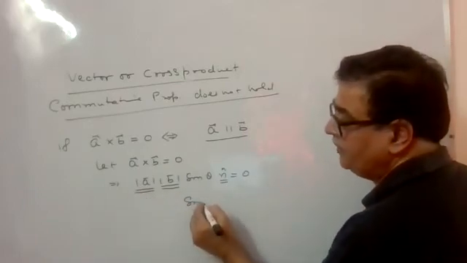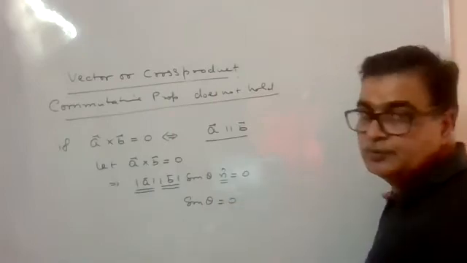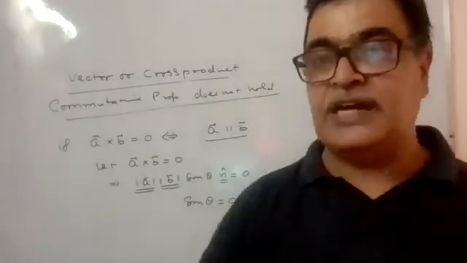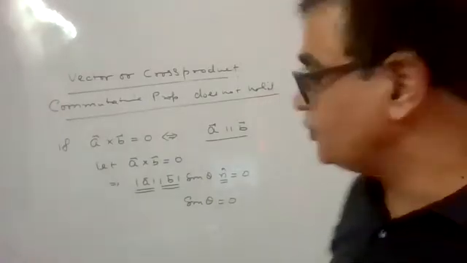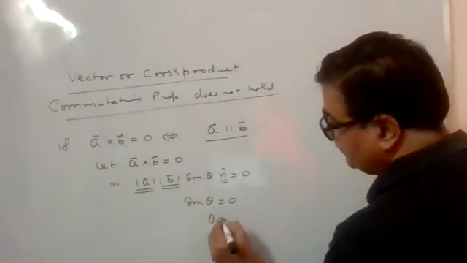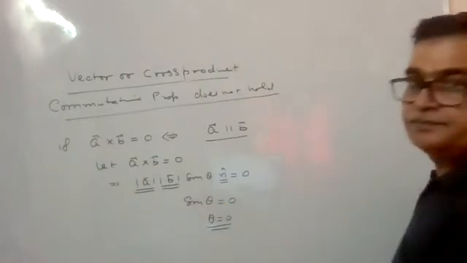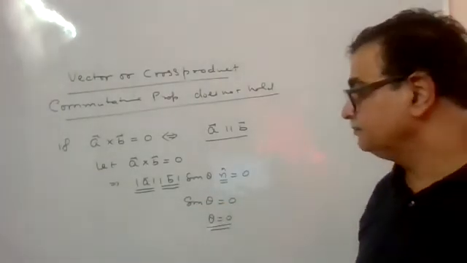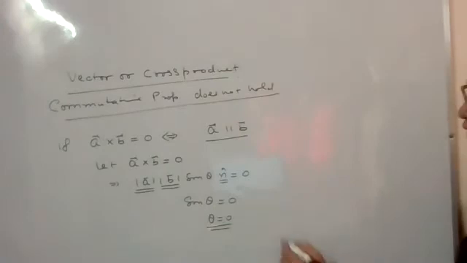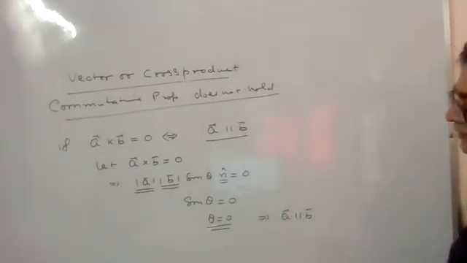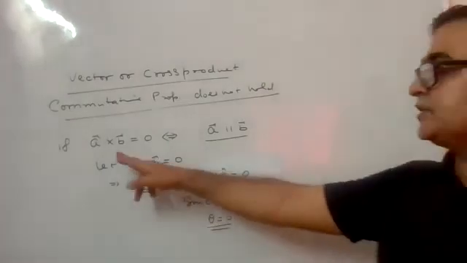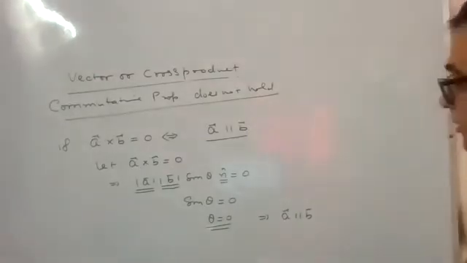The only option will be sine theta is coming 0. And if sine theta is 0, theta simply comes out to be 0. And if theta is 0, that indicates A will be parallel to B. Cross product 0, that means they are parallel.